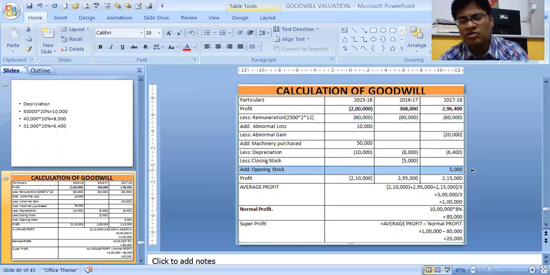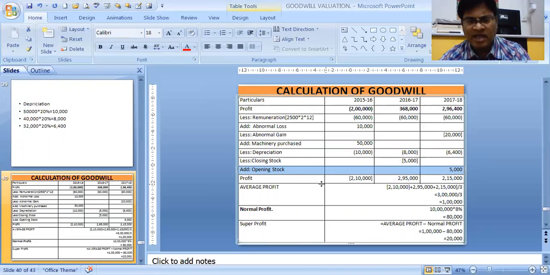Similarly, if the closing stock would have been undervalued, then I would have added the closing stock in the first year, and then opening stock I would have subtracted.